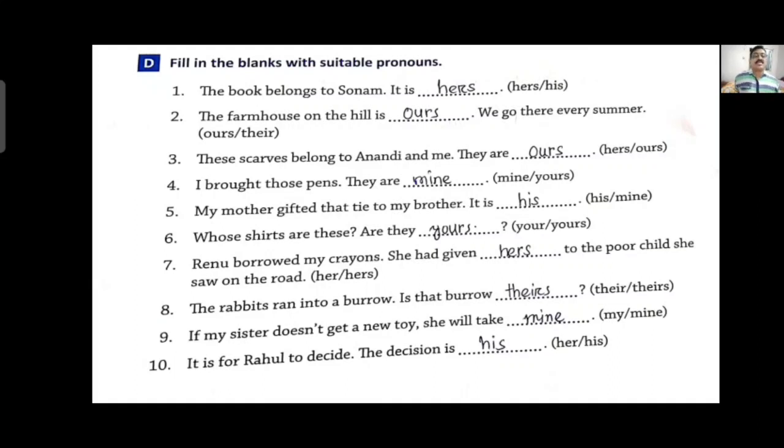These scarves belong to Anandi and me. They are ours. The scarves are plural, so it is ours. I bought those pens. They are mine. My mother gifted that tie to my brother. It is his.